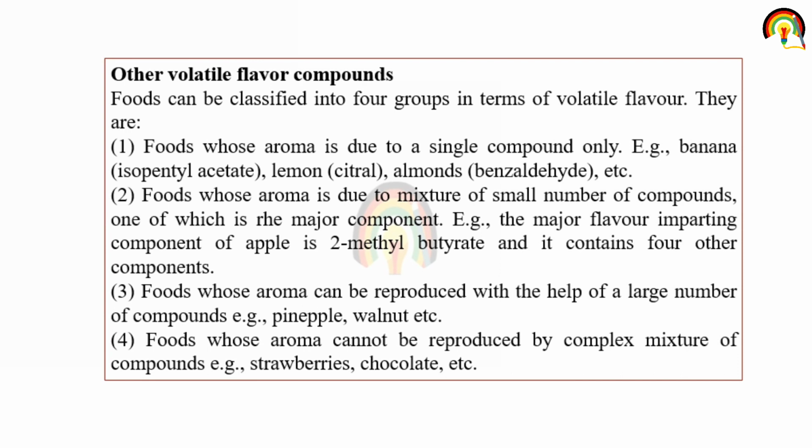Among other volatile flavor compounds, there are foods whose aroma is due to a single compound only, and these are examples of that. And there are foods whose aroma is due to a mixture of a small number of compounds, one of which is the major component. For example, the aroma of apple is due to 2-methyl butyrate. For pineapple and walnut, the aroma can be reproduced only with the help of a large number of compounds.